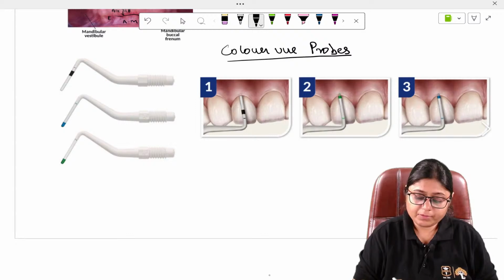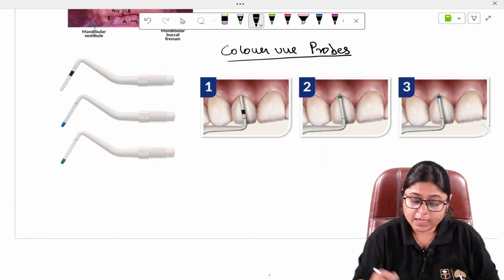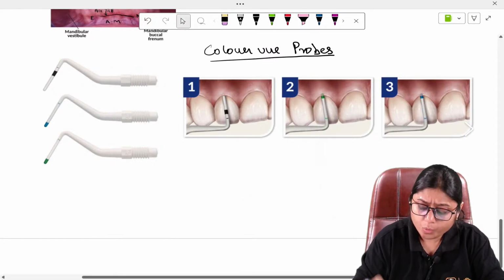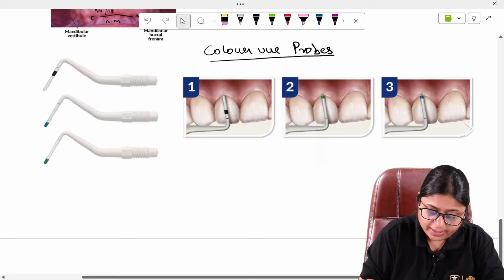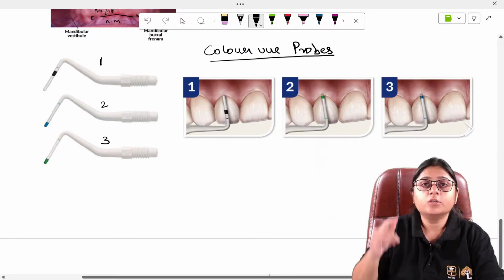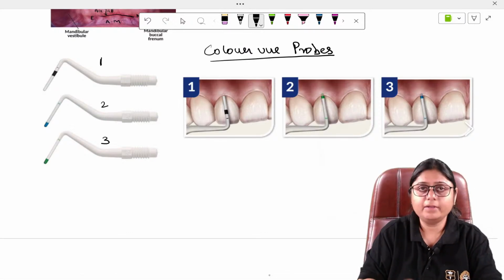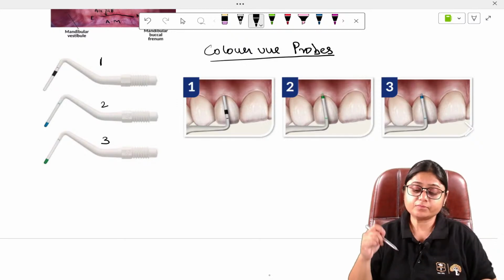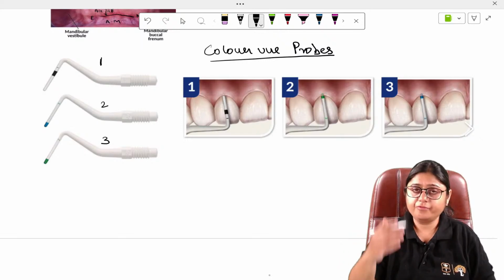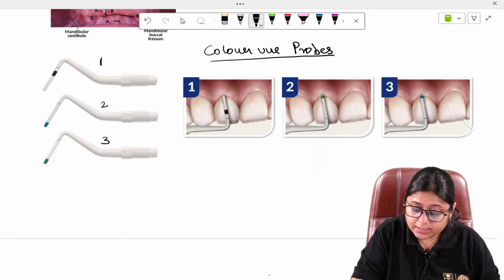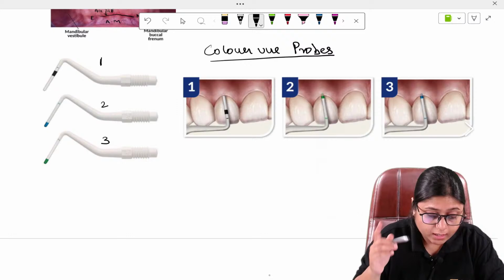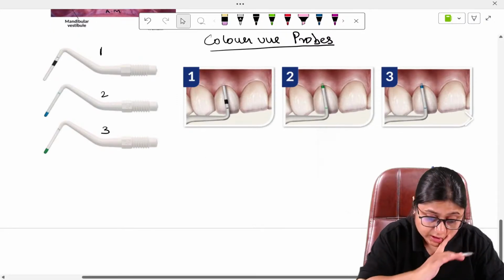So in gingival biotype, this is one of the instruments. One is the periodontal probe. The other is this color view probe. In this color view probe, the sequence of the probe is, this is number 1 probe, this is 2, and this is 3. First the number 1 probe, that is with the black band, is inserted inside the sulcus, and the light is kept onto the gingiva. If the white color of the inserted part is visible from outside, then it is a thin gingiva.